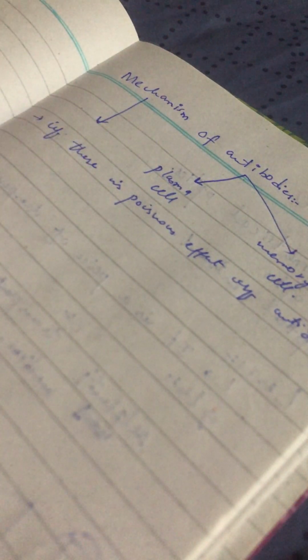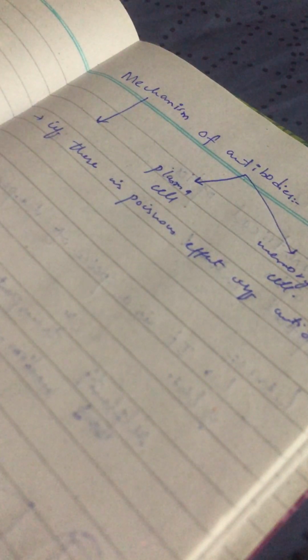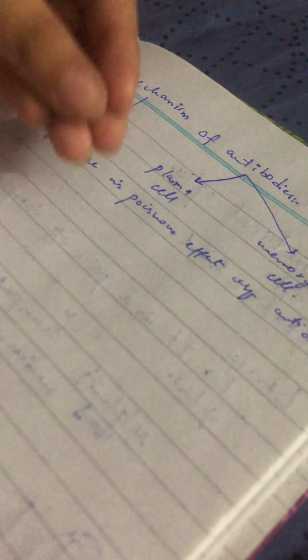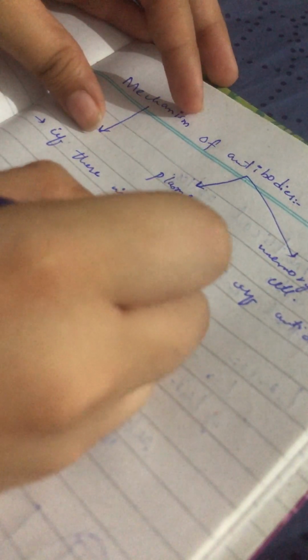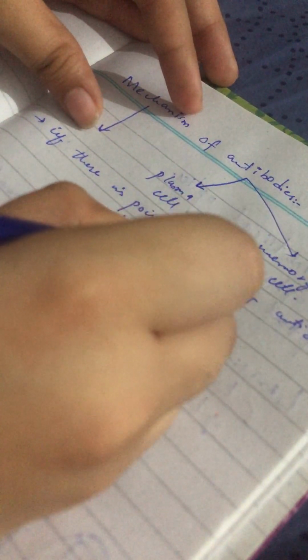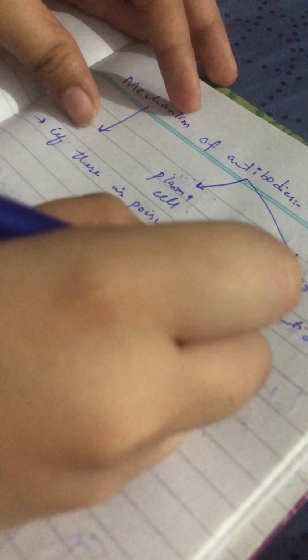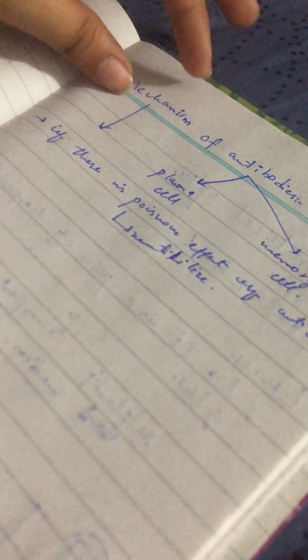The antibody will neutralize the effect of the poisonous substance. It will neutralize the poisonous effect.